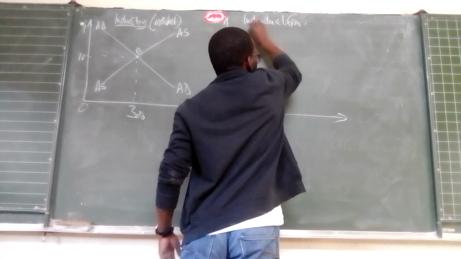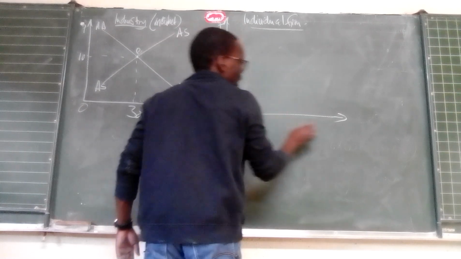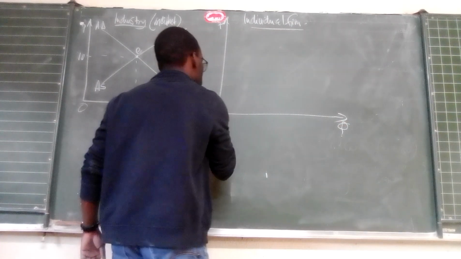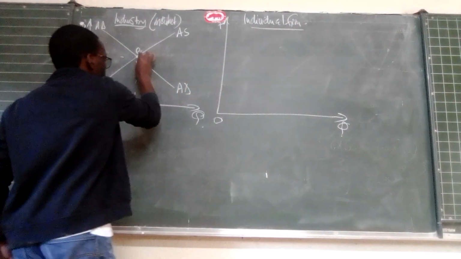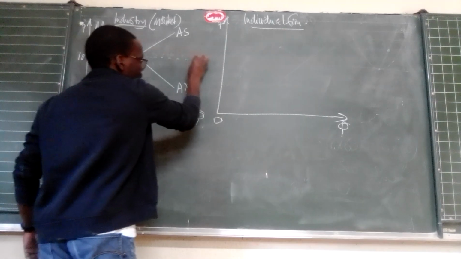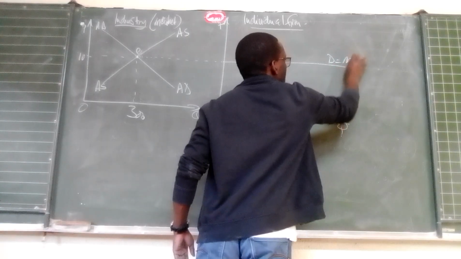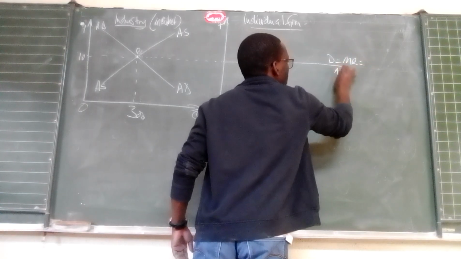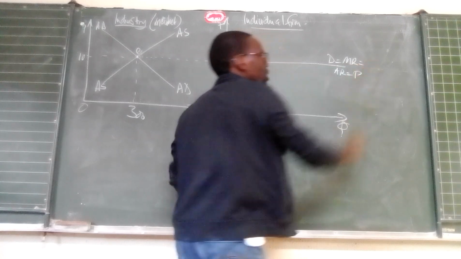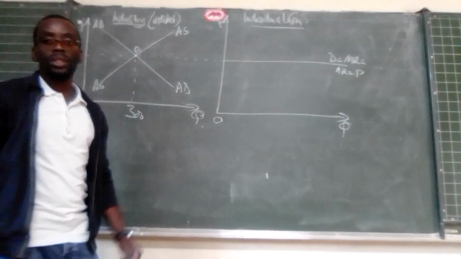This side is the price, this is the quantity, and that's the origin. They accept the price as determined by the industry, which means D is equal to MR is equal to AR is equal to P. That's in the short run.